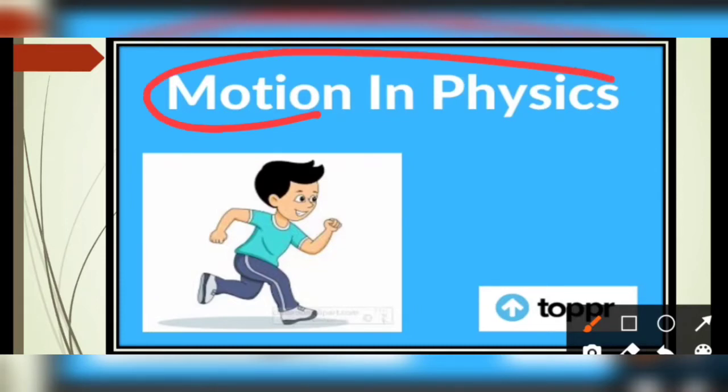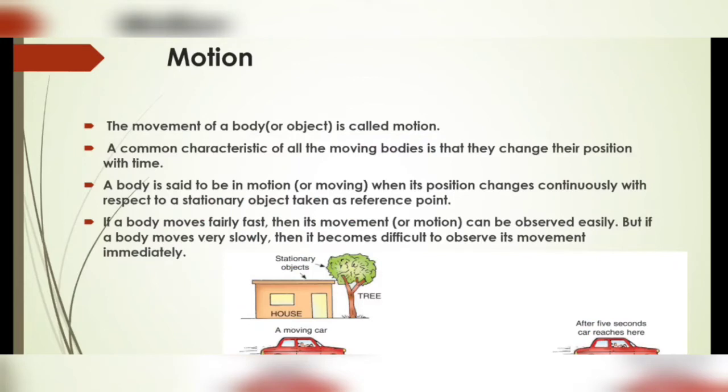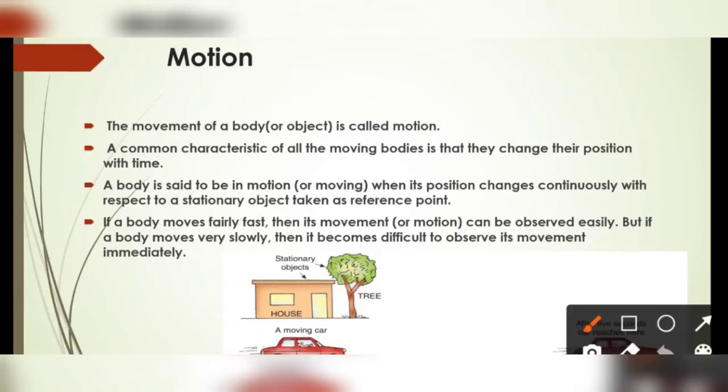But what is motion in physics? The movement of a body is called motion, and the common characteristic of all these things is that they change their position with time. If they are changing their position from one place to another, then we say it is in motion. So a body is said to be in motion when it is changing its position continuously with time.